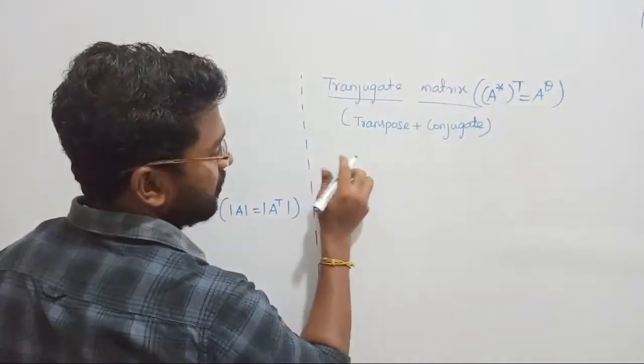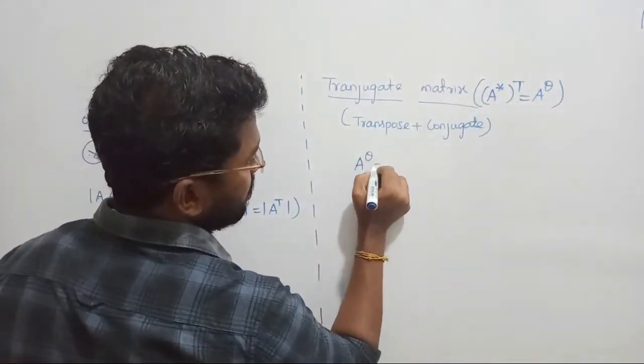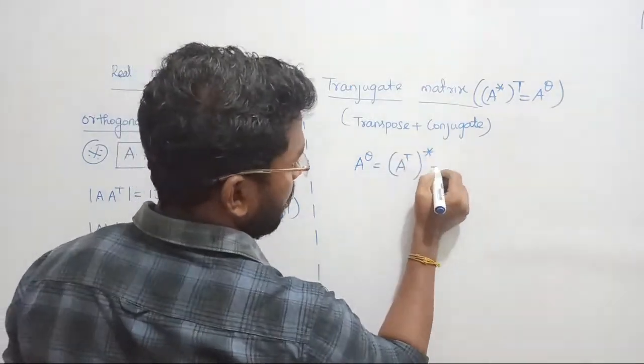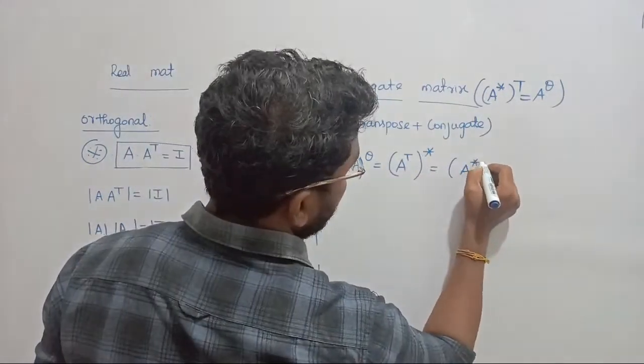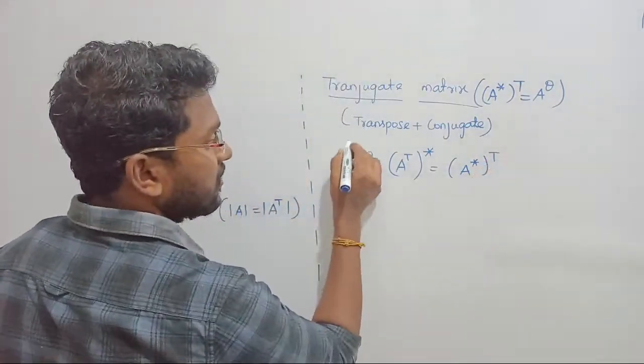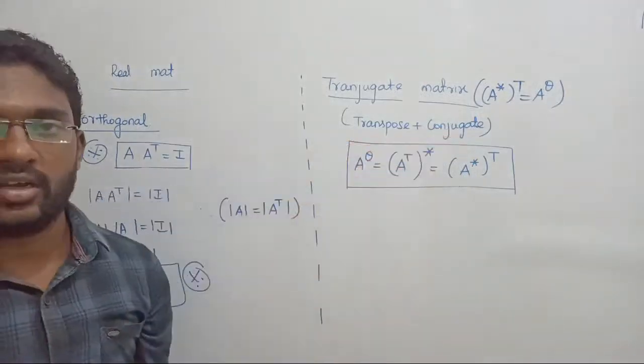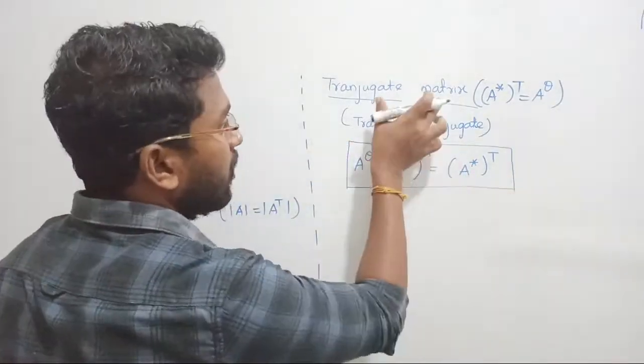Conjugate, what is the meaning? First of all, listen. Conjugate in the sense, for the given matrix you have to take the transpose and then take the conjugate, or take the conjugate and then take the transpose. That is called a conjugate matrix. Transpose plus conjugate, right? So let us look at the properties of the conjugate matrix.